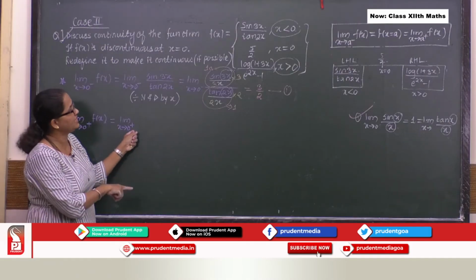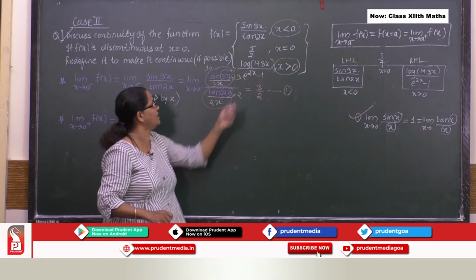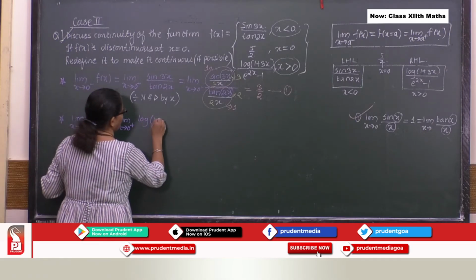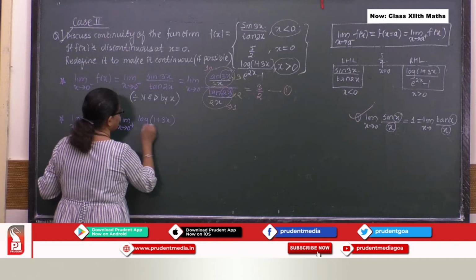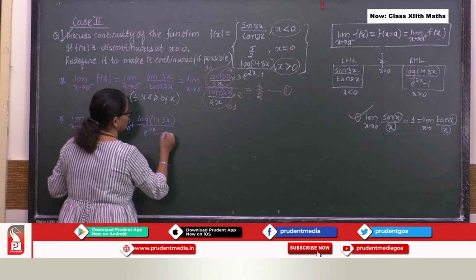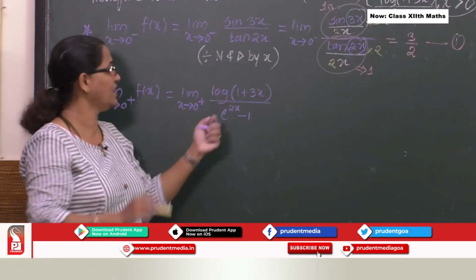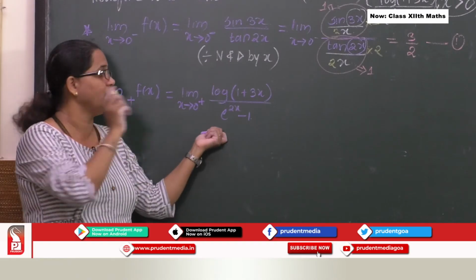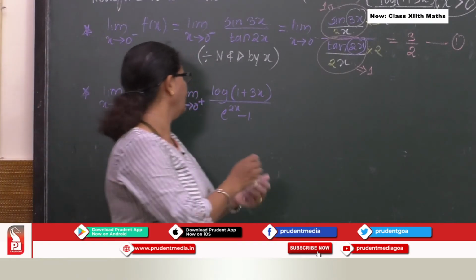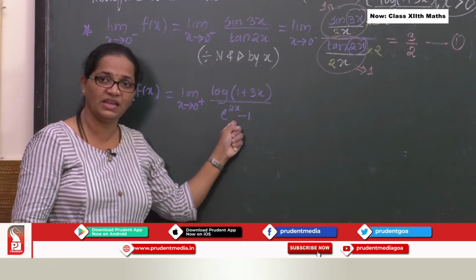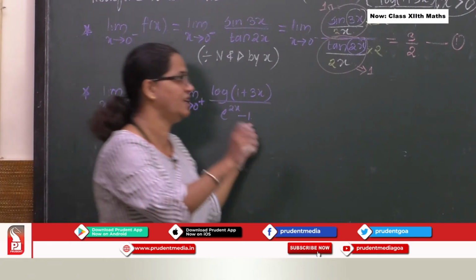The function here I am writing as log of 1 plus 3x upon e raised to 2x minus 1. The same condition we covered in the previous problem, so again it will be revision for you. Here you can see it is a logarithmic function, and here an exponential function.